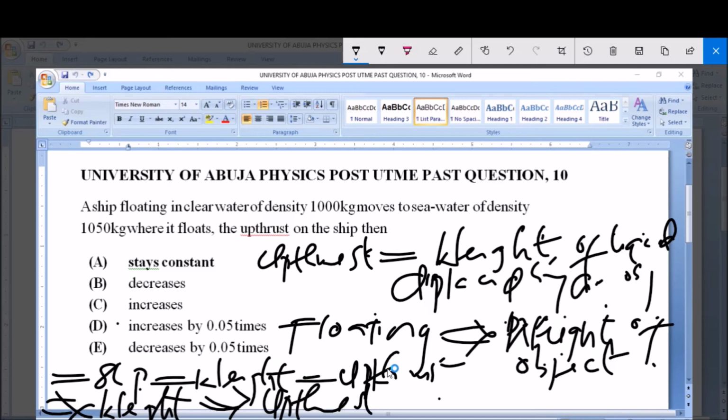And like I said, a ship floating in clear water of density 1000 kg, when it moves to a seawater of density 1050 kg, irrespective of the density, in as much as that ship is still floating, it means it must have displaced its weight, which is the upthrust. Now it will remain constant irrespective of the medium. So the answer to this particular question is option A, stays constant.